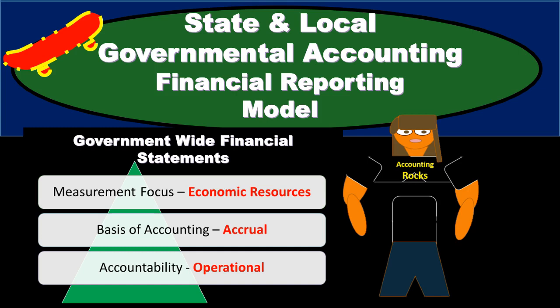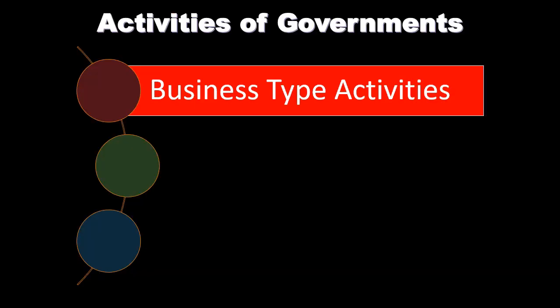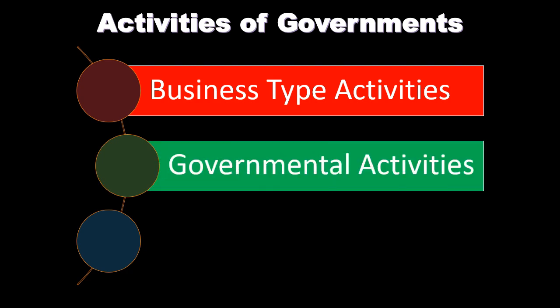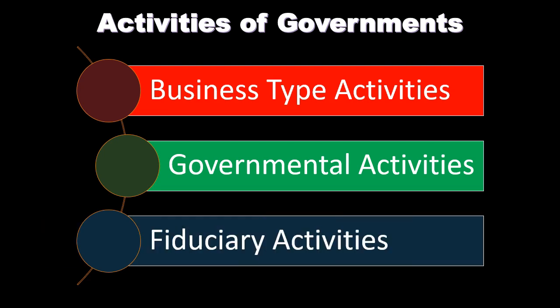In this presentation, we will take a look at the state and local governmental accounting financial reporting model. Our general model is that we will have the basic financial statements, and we'll have the government-wide activity, and then we will have the fund activity. We'll have the government-wide financial statements, and we'll have the fund financial statements. Activities of governments are typically broken out into the categories of business type activities, governmental activities, and fiduciary activities.